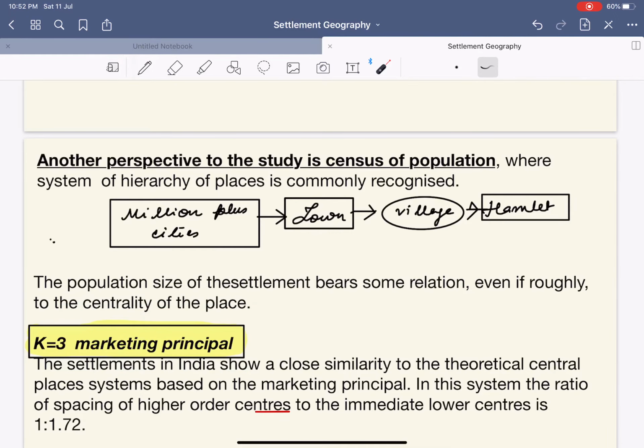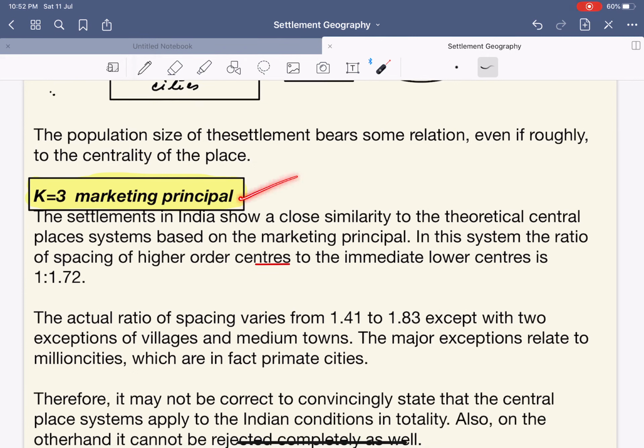This is another thing. Now let us understand the K equals 3 marketing principle. The settlement in India shows a close similarity to the theoretical central place system based on the marketing principle. In this system, the ratio of the spacing of the higher order centers to the intermediate lower order center is 1:1.72.